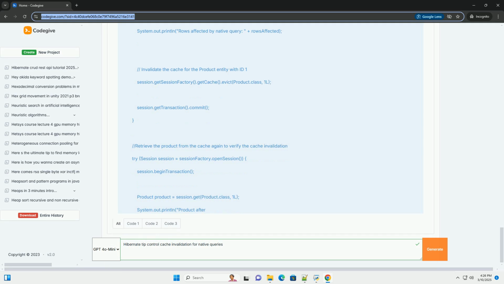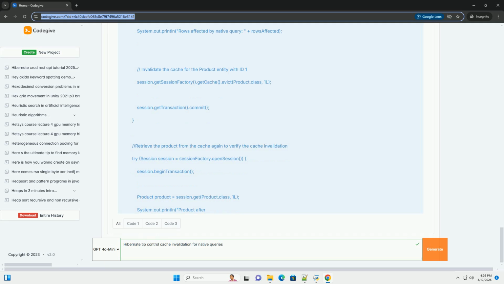D. Disabling the second level cache, simplest, but least efficient. In some cases, if the native queries are too complex or unpredictable, and maintaining cache consistency becomes excessively difficult, you can consider disabling the second level cache for the affected entities or even globally. However, this is generally the least efficient solution because you lose the performance benefits of caching.